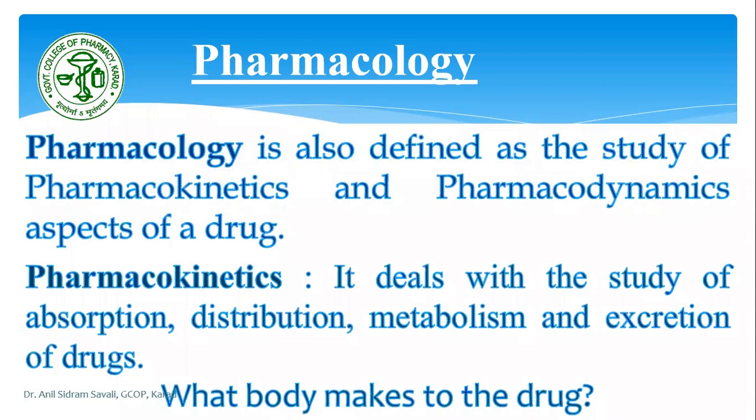That is what the body makes to the drug. It deals with the study of absorption, distribution, metabolism and excretion of drugs. Okay, under pharmacokinetics what are we studying? We are studying absorption, distribution, metabolism and excretion.